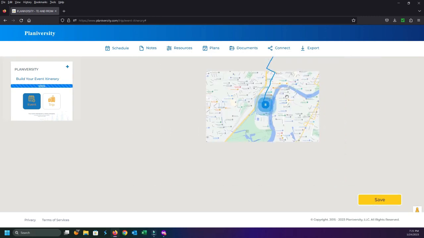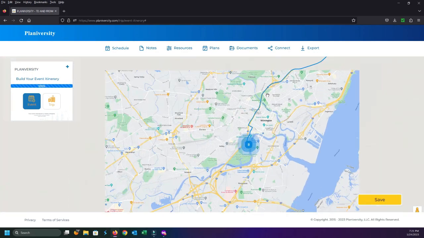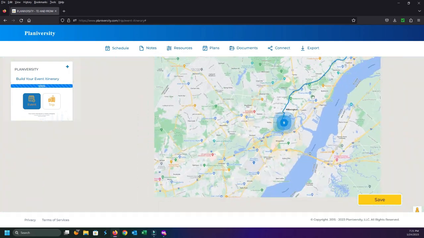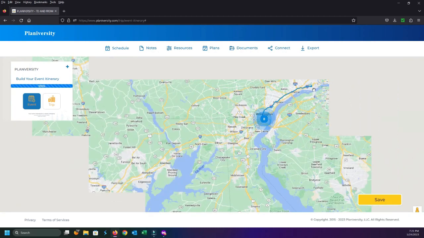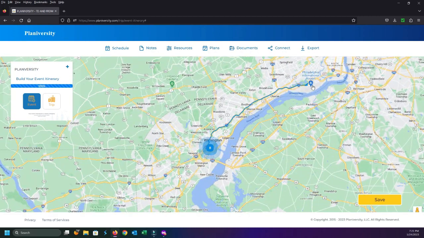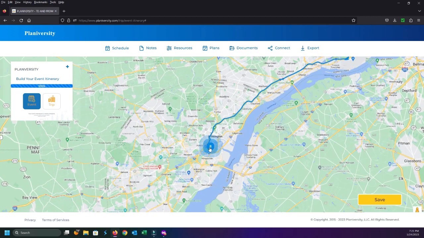All right, so I'm going to go ahead and pan out here. Obviously, I'm getting some kind of course right here from the system, and there it is. Now you can see up here is the Philadelphia Airport, and the driving directions coming on down to your location. So if you have people coming in from out of town, maybe you do absolutely want to have driving instructions from the airport to get to your location, right?